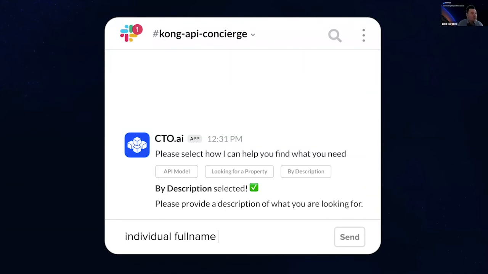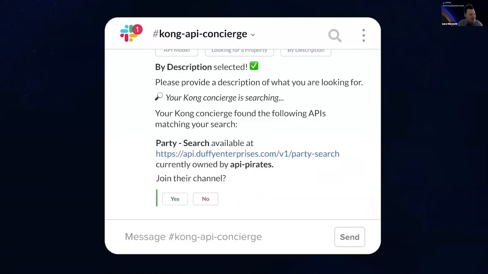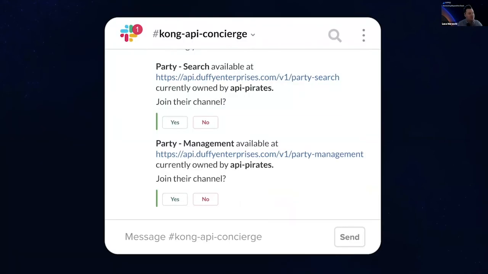And so you search for individual full name, and then it connects you with the API that can provide this business description, one or many, because there might be multiple APIs, and that's the moment when you start to go deeper and discover. Clearly, the order is based on similarity and match with your search parameters.